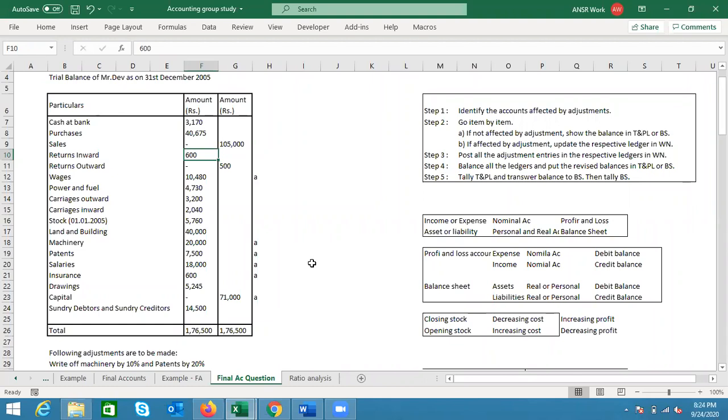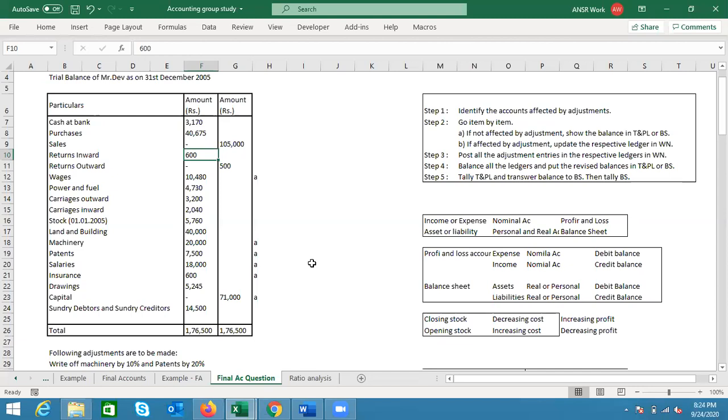Because somebody will look at the sales and say a company has made 105,000 sales. However, actually the sales is 104,400, isn't it? Yes. So what logic I'm putting in, I have already repeated so many times earlier as well, so I just wanted to focus a little bit on that. Here is a concept of contra. Instead of putting something in the debit side, you deduct it from one item on the other side. The reason is to show the correct value of a particular item.